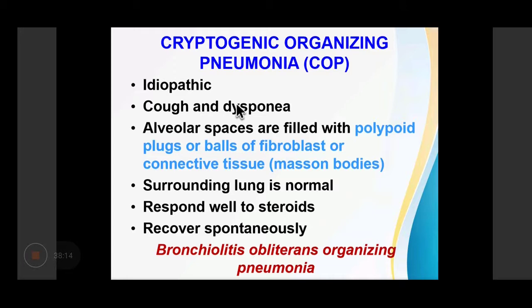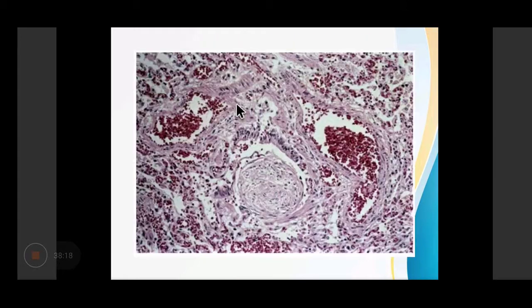It also causes bronchiolitis obliterans organizing pneumonia. So there is no interstitial fibrosis and no honeycombing. It causes inflammation of the bronchioles and obliteration by fibrosis.